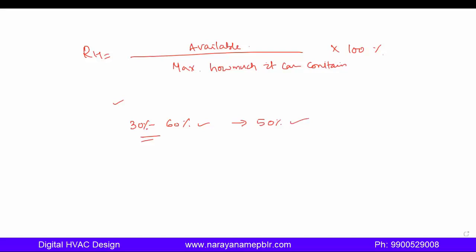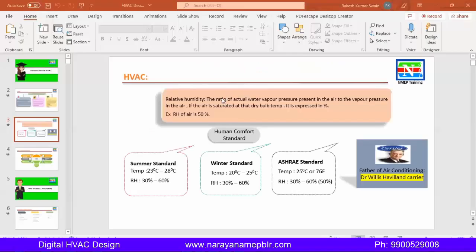Same thing, it is the ratio of the actual water vapor present in the air to the vapor present in saturated air. Expressed as a percentage, the relative humidity of air is 50%.